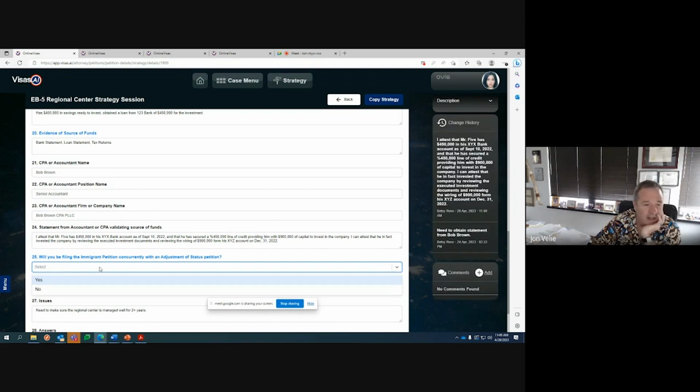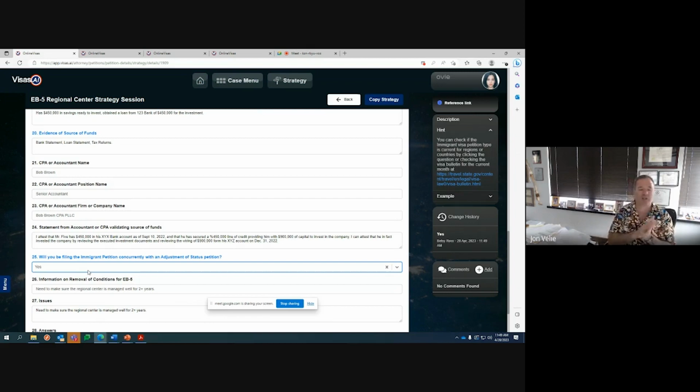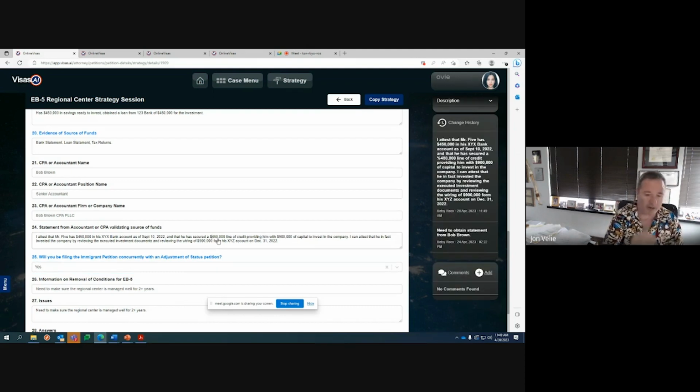Now, will you be filing an adjustment of status petition with this? Let's say yes. Now, we talked about this. This is very, very big for Indians right now, right? Indians who are on EB2s or EB3s have priority dates 12 or 15 years out, right? And so that means they have to wait until that priority date becomes current for them to file an adjustment of status. However, EB5s in TEAs are current. And in the current ones, the rural ones are getting expedited processing, right? So because it's current, they can file their adjustment of status at the same time.